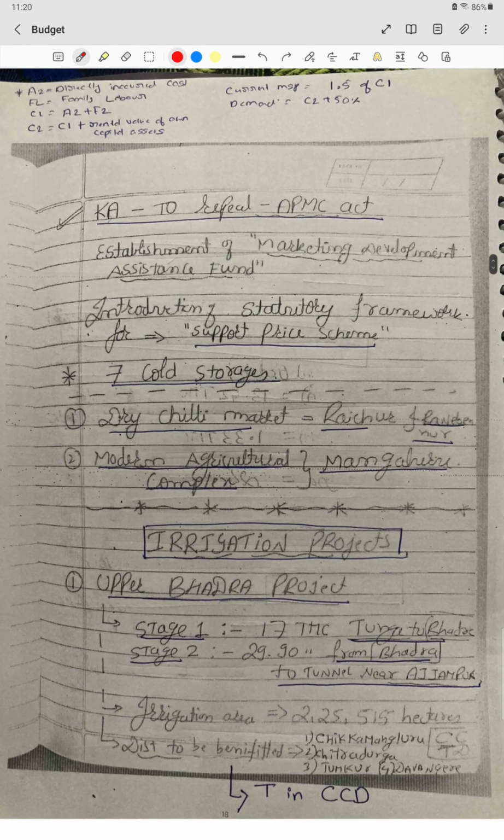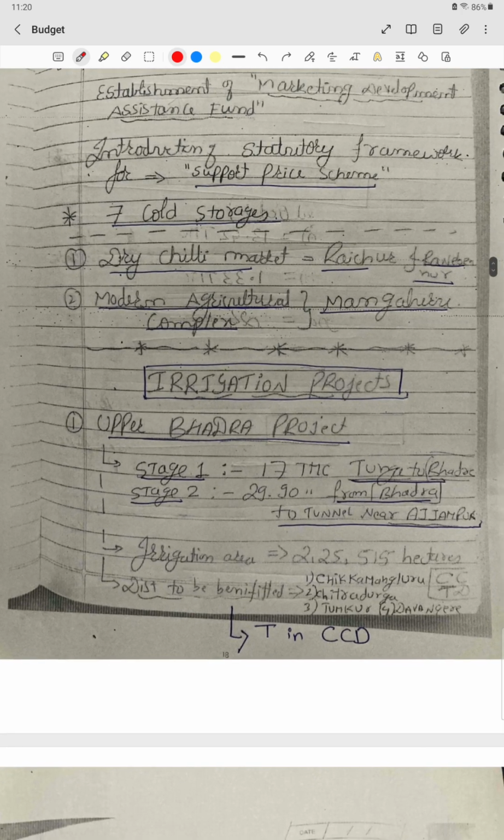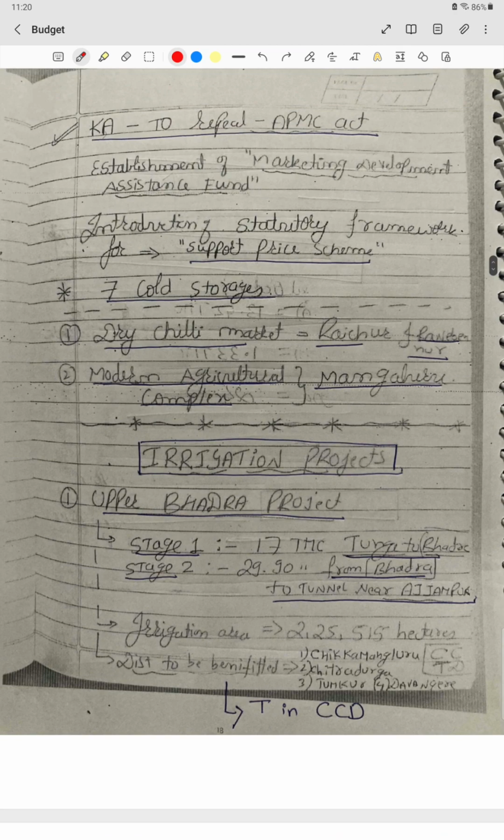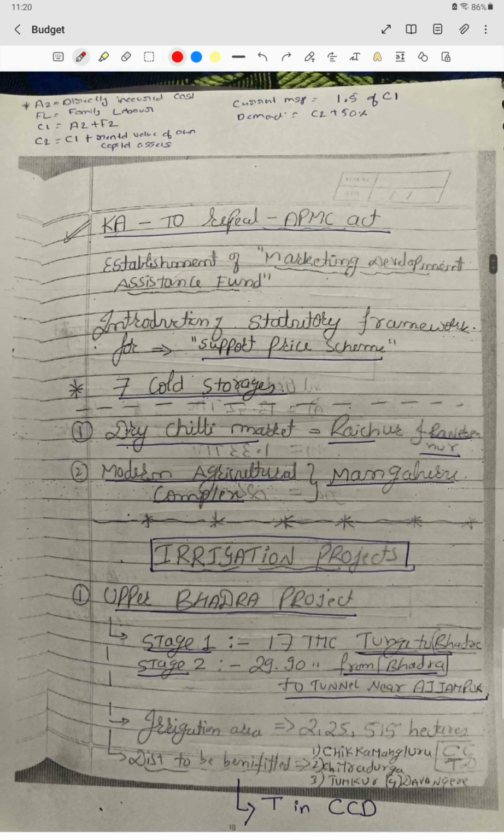Then Karnataka is to repeal the APMC Act. Then we also have the support price scheme. Then 7 cold storages will be established. Then we are going to have a dry chili market in Raichur and Ranebennuru. Then we are also going to have modern agricultural complexes in, I think, Mangalore. Yes, in Mangalore.